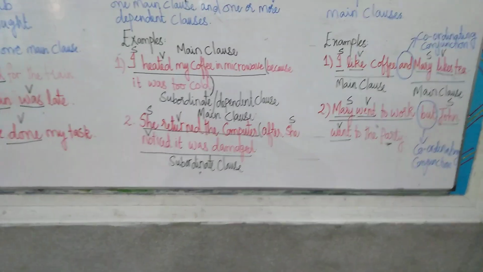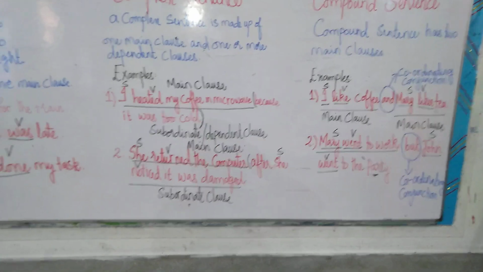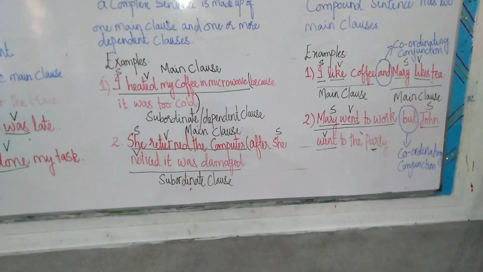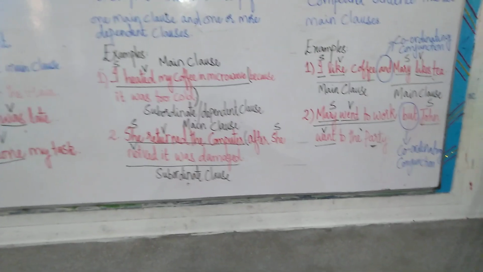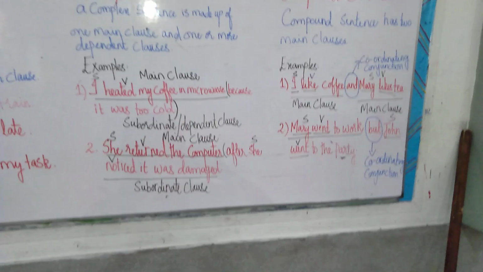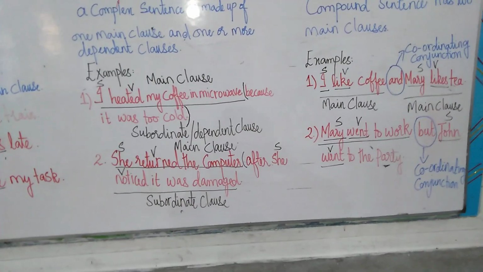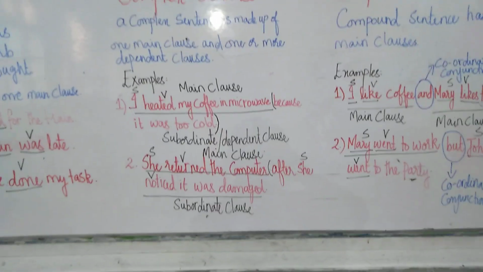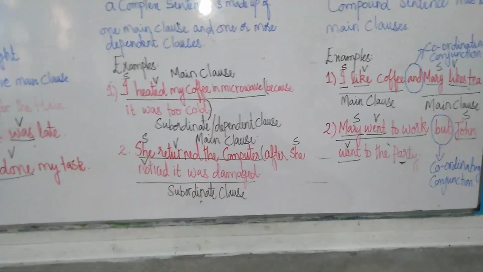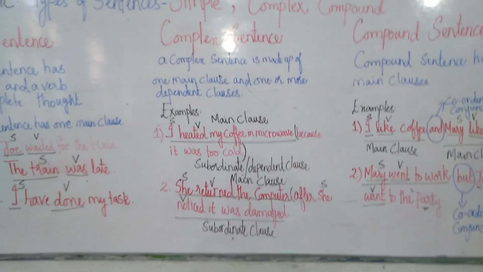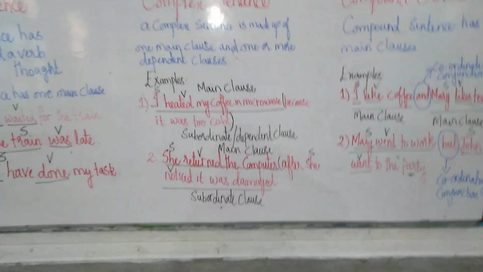Look at because in the first example and after in the second example. They are functioning as a conjunction, joining the main clause with the subordinate clause. So we call them the subordinating conjunction. In the first example, because is the subordinating conjunction, and in the second example, after is the subordinating conjunction. Clear? I hope till here it's clear.